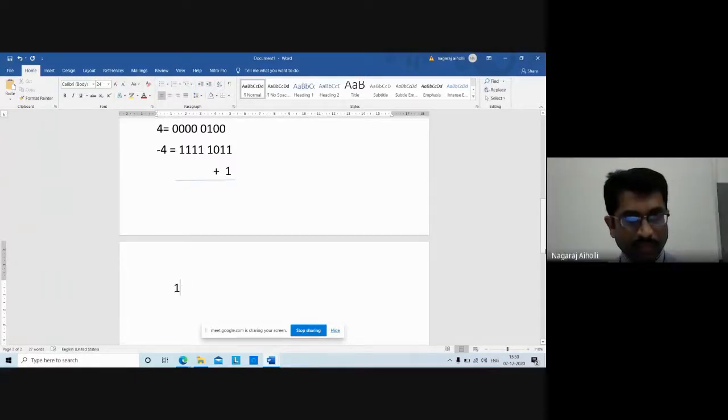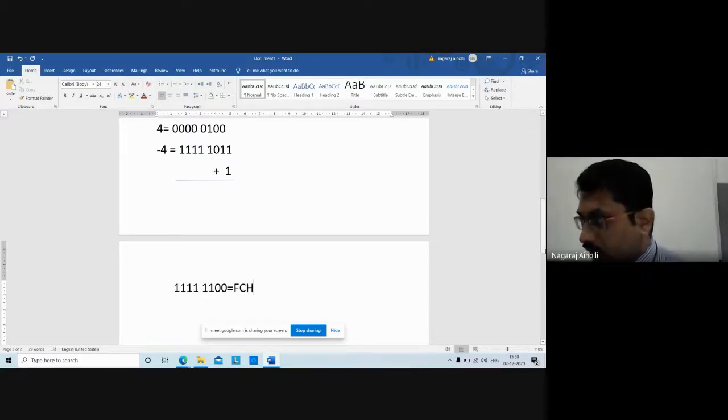Fine. So 1111, this will be 1111, and here we will get 1100. Am I right? 1100, correct? So FC you will get. So this will be FCH. This is the -4 representation in 2's complement format. This is how the microcontroller will represent -4 in 2's complement format. It will write it as FCH.